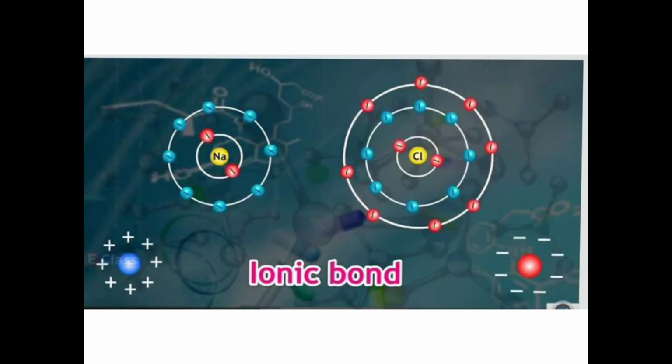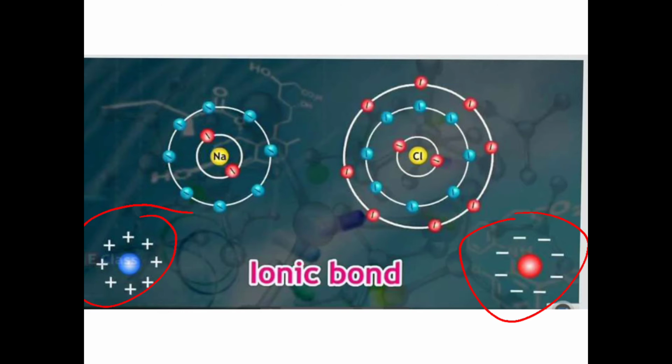In a similar manner here also sodium and chlorine are taking the electron and giving the electron. A type of bond is created between them which is very much stronger. There is a lot of electrostatic force of attraction between these oppositely charged ions. As you know, opposite things always attract each other. You learned it in magnetism, right? So here also there is a strong electrostatic force of attraction between the sodium ion and chlorine ion.